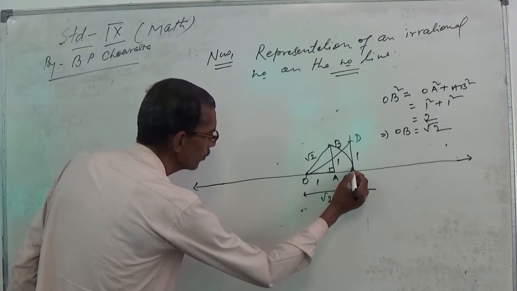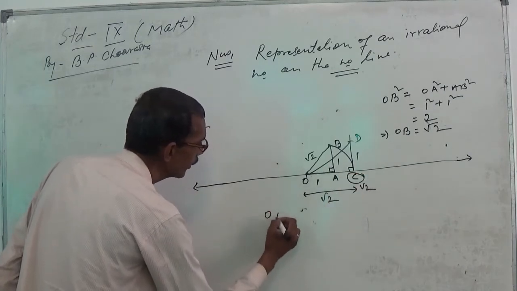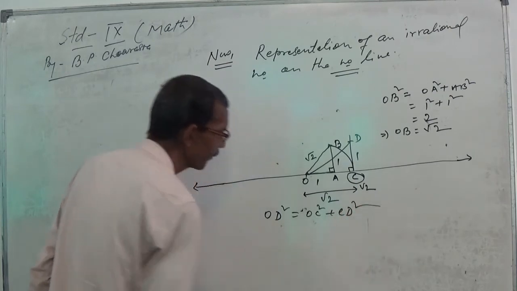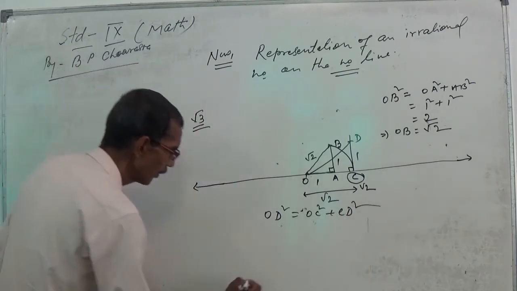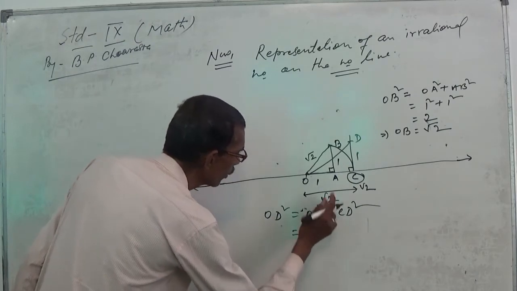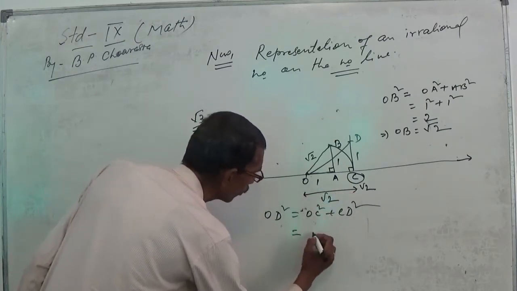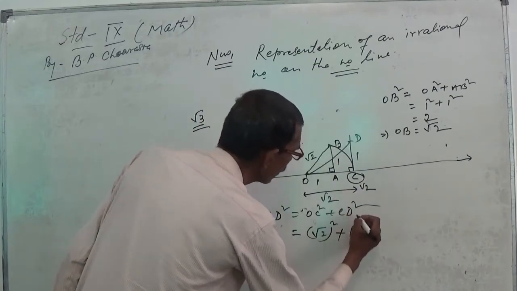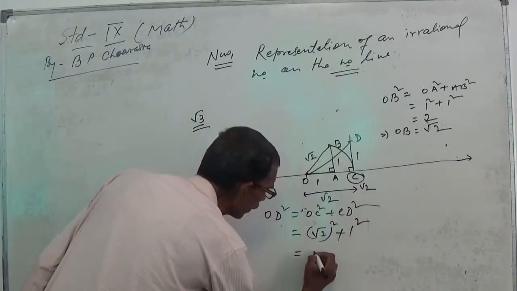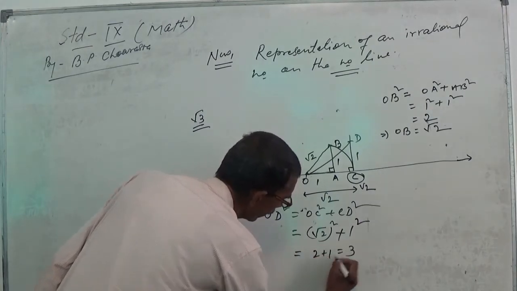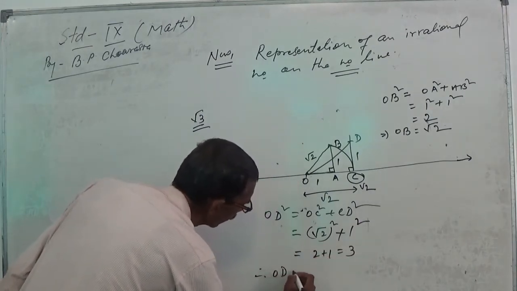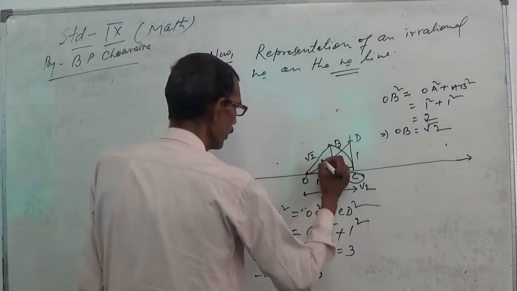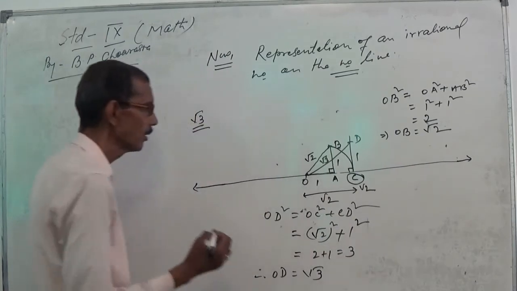Again use Pythagoras theorem, OD square is equal to OC square plus CD square, which is root 2 square plus 1 square, equal to 2 plus 1 equal to 3. Therefore, OD is equal to root 3.